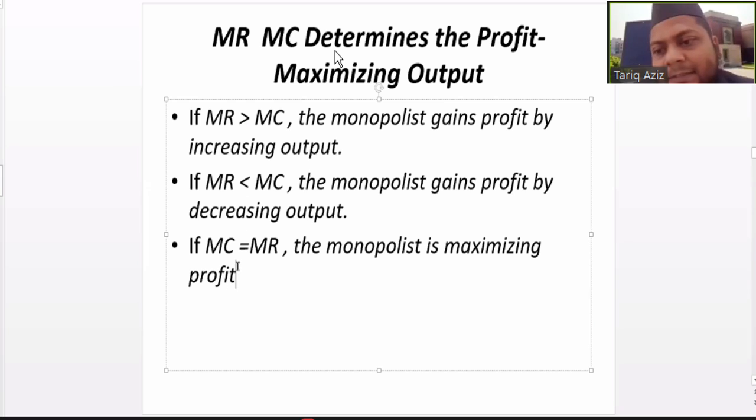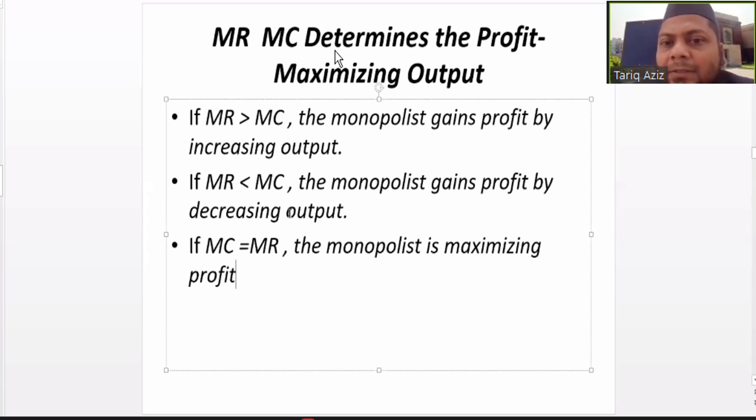So the answer is, for a monopolist, the point of maximum profit is the point where the marginal revenue of that monopolist is equal to marginal cost. And the first and second points are cases where marginal revenue is more than marginal cost and marginal revenue is less than marginal cost.